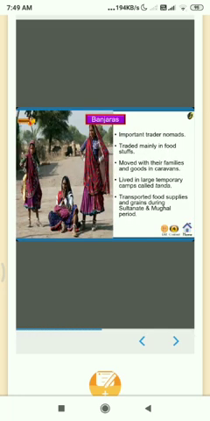Banjaras. We will now understand the living condition of Banjaras. They are an important section of trader nomads. They mainly traded in foodstuffs. They used to move with their families and goods in a caravan. They lived in large temporary camps called tanda. They had transported the food supplies and grains during the Sultanate and Mughal period.